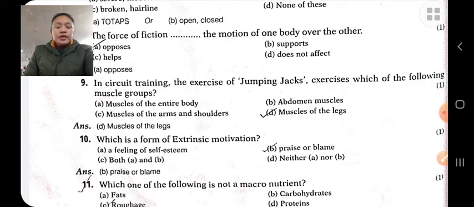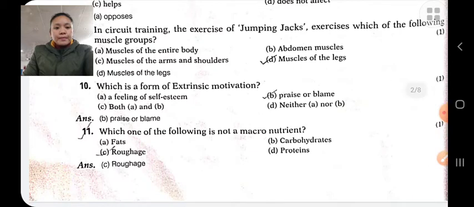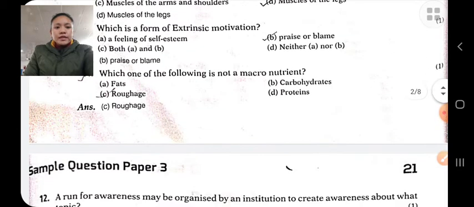In circuit training, the jumping jack exercise works which muscle group? Muscles of the leg. Extensive motivation, this is not. Which of the following is not a macronutrient? Roughage is not a macronutrient.